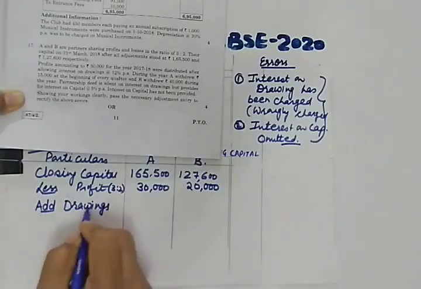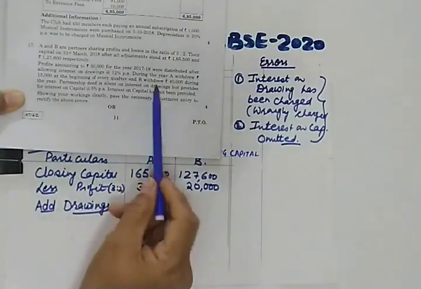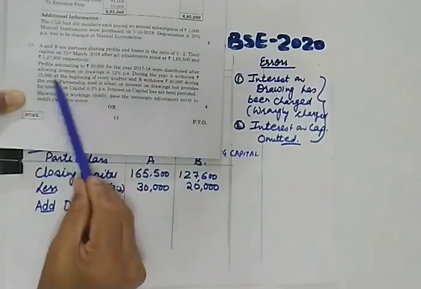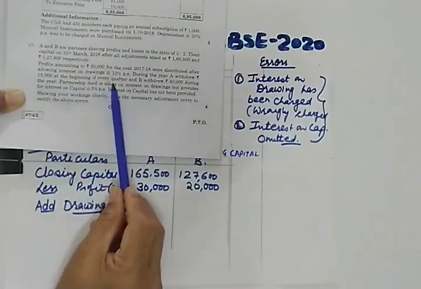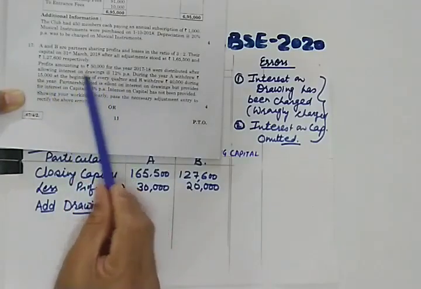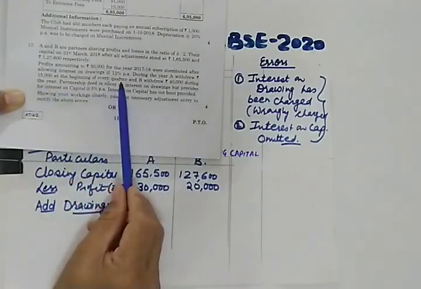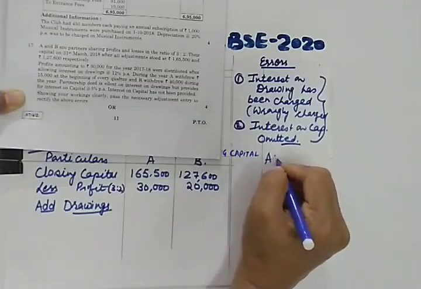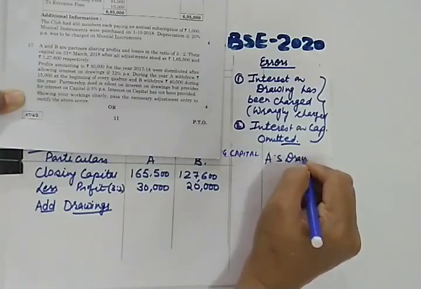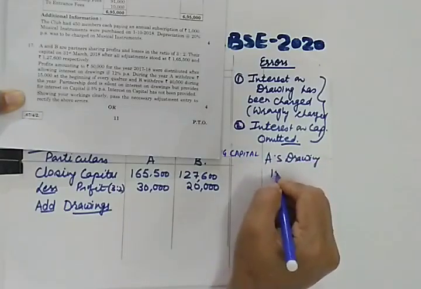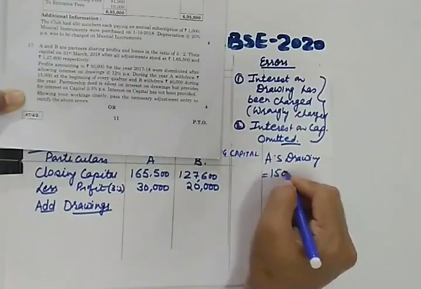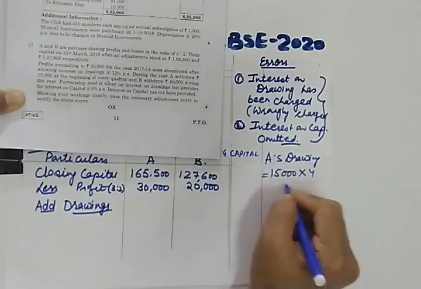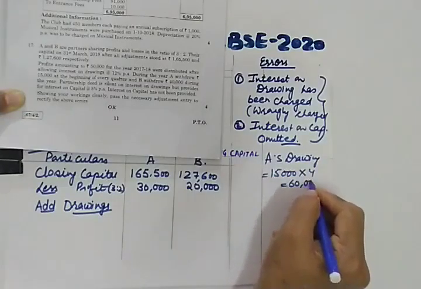Yes. How much drawings? See, A is withdrawing 15,000 in the beginning of every quarter. So what is the total amount of A's drawings? 15,000 every quarter. So 15,000 into 4 will give you 60,000.